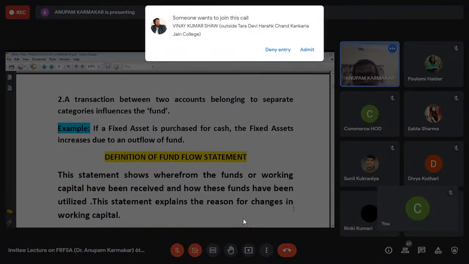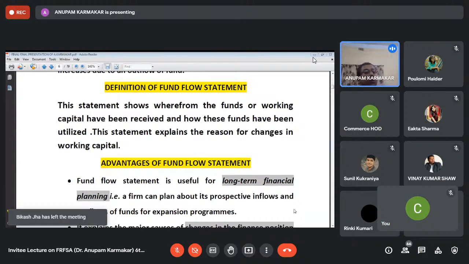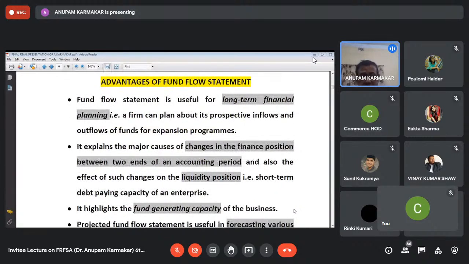The next is the definition of the fund flow statement. We know that this statement shows where the funds of the working capital have been received from and how these funds have been utilized. This statement explains the reasons for changes in working capital. That means this is a statement which shows inflows and outflows of funds, and it also explains whether there is any change in the working capital or not. Now coming to the advantages of the fund flow statement. On the basis of the fund flow statement, we can do long-term financial planning.